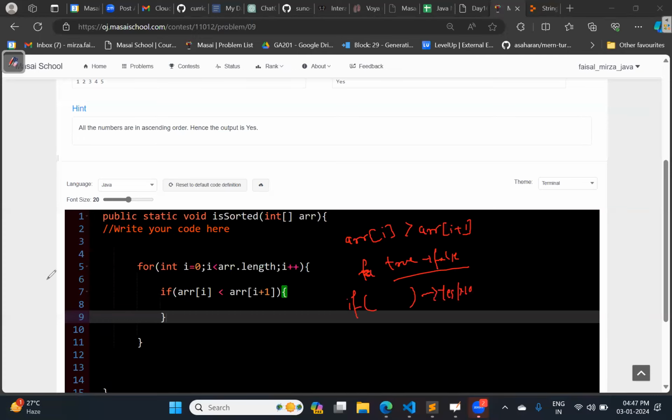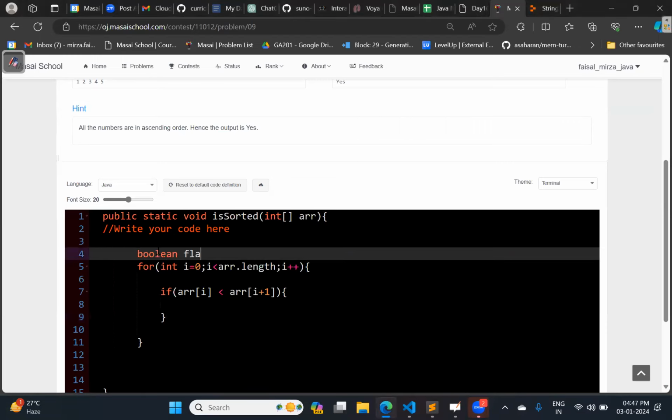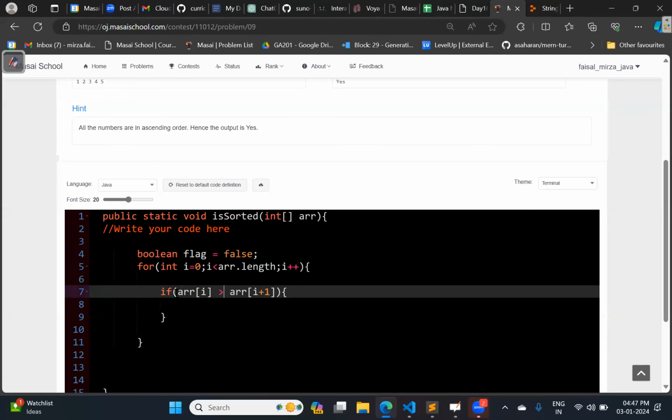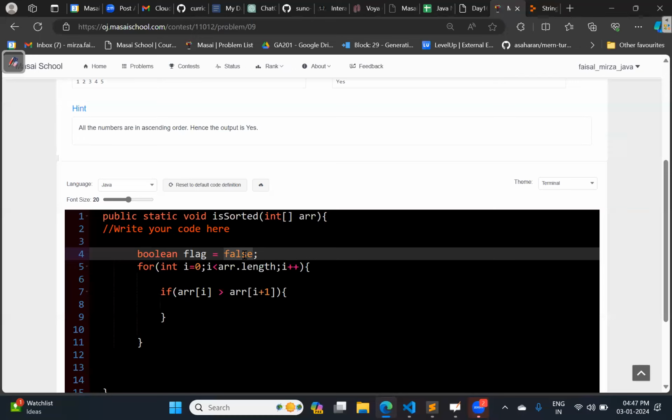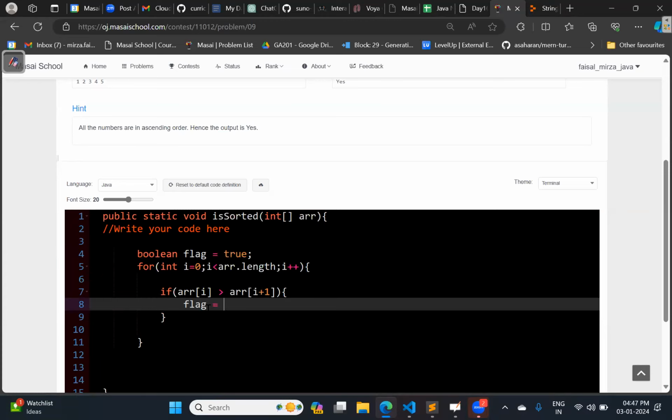So let me tell you what exactly I want. I will be taking one reference variable, which is of type boolean. I am giving the name as flag, and I am initializing it with the true value. At any point, if I find this condition, then I will make flag as false.